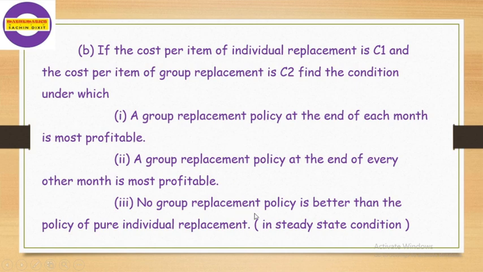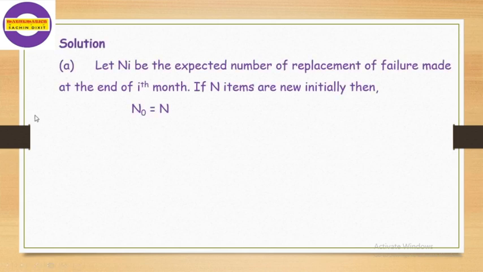This is the example. Now we start the solution. First we prove the first part, that is the value of f(x). For that, let n_i be the expected number of replacements of failures made at the end of the ith month.